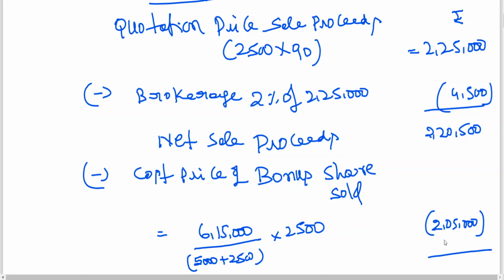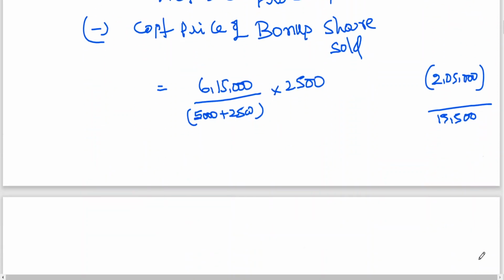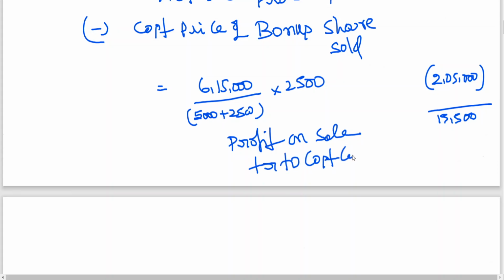So now what should you do? 2,20,500 minus 2,05,000, you get 15,500. This is the profit on sale. Transferred to which column? Cost column.